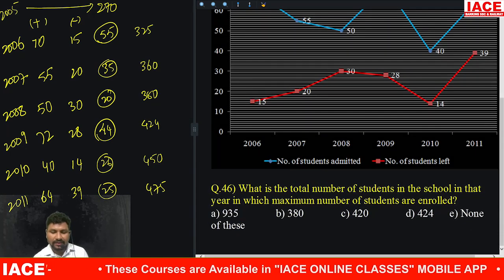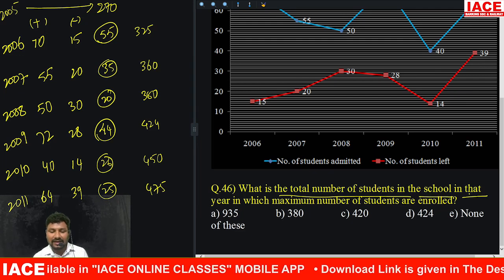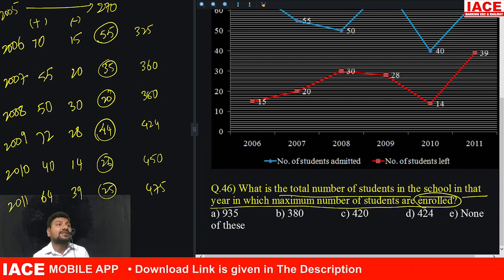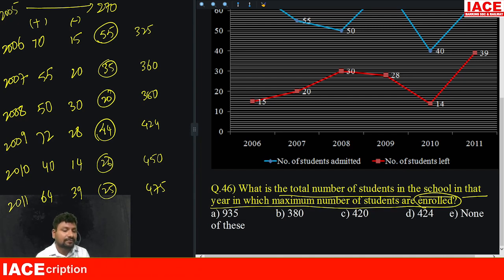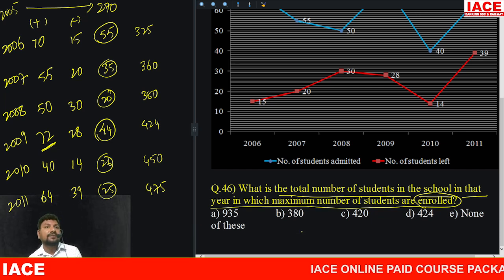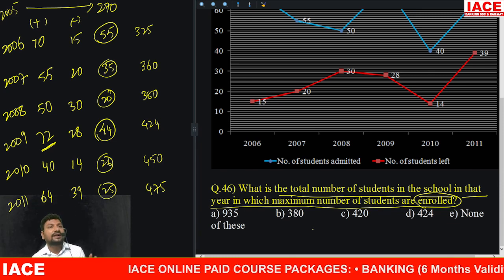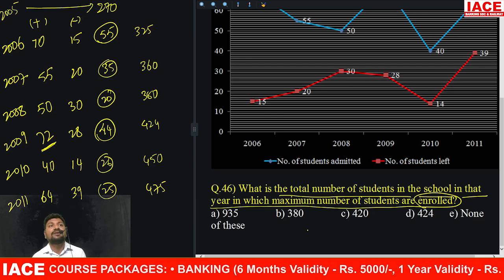Question is what? What is the total number of students in the school in the year in which the maximum number of students were enrolled? In which year were the maximum number of students enrolled? Coming to the school, how many members are maximum? 72 members are enrolled, who took admission minus who are removing admission. Okay, 72 members enrolled in which year? 2009. That is the year with the highest number of students enrolled.